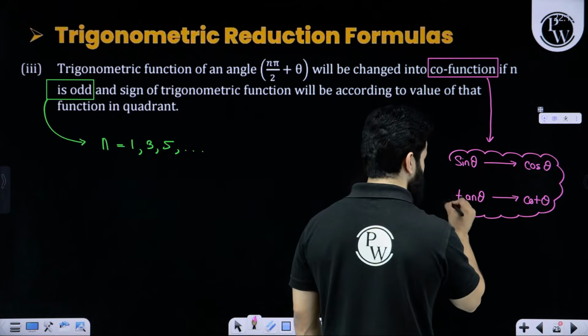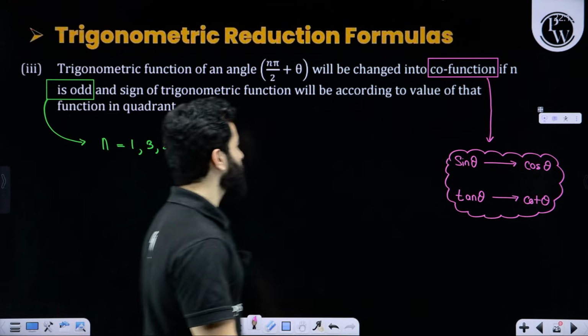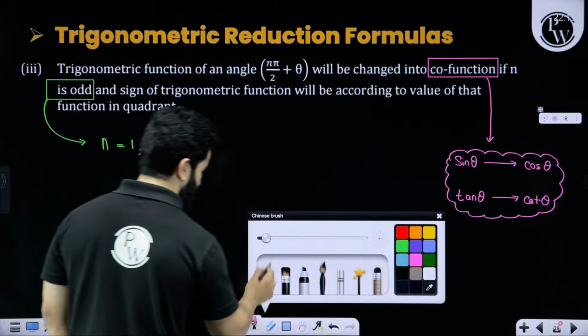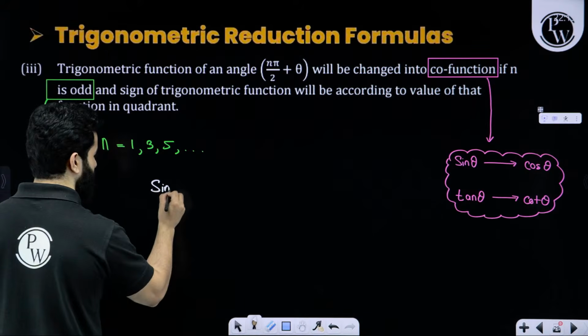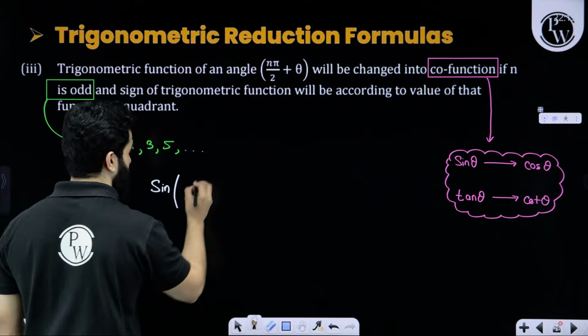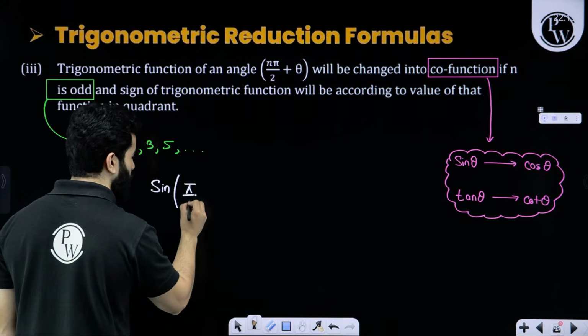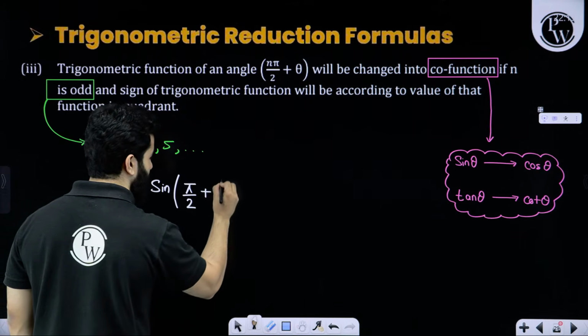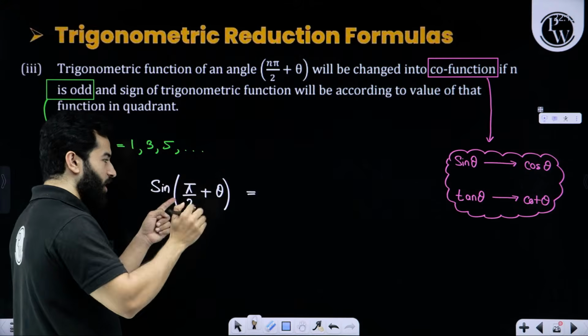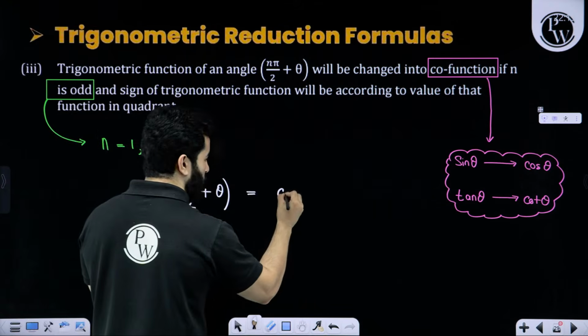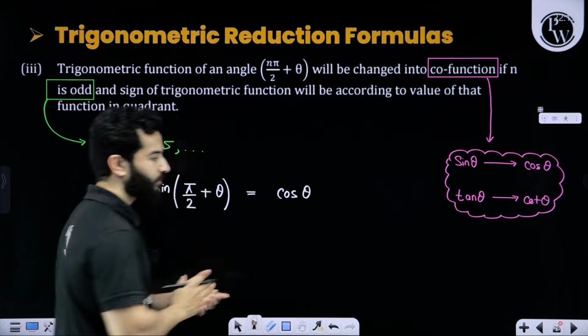So if n is odd, it will be converted into its complementary function. Example, let's say you have sine and n is odd, that means pi by 2 plus theta. So n is equal to 1, odd. So sine will be converted into its complementary function.